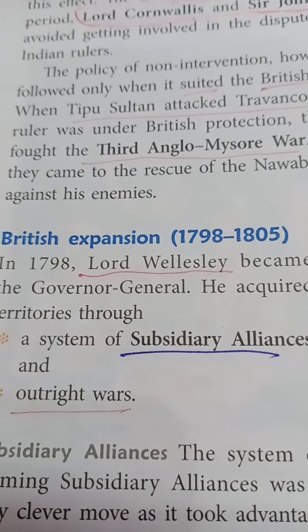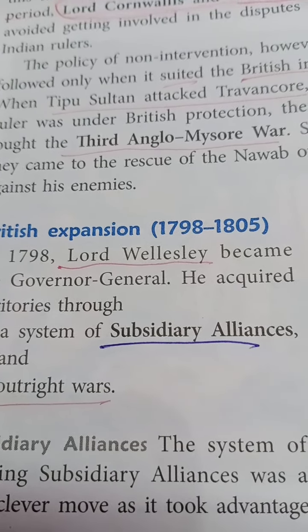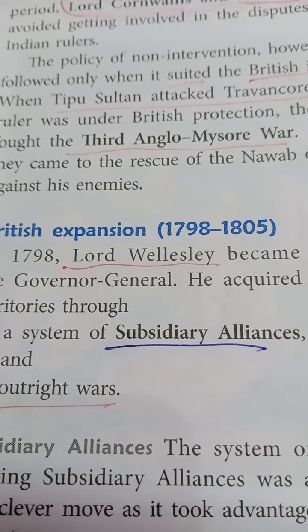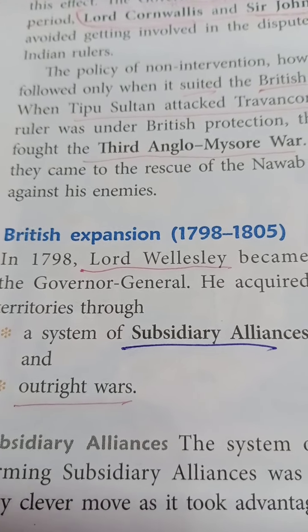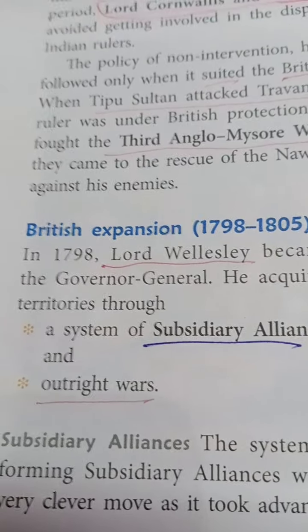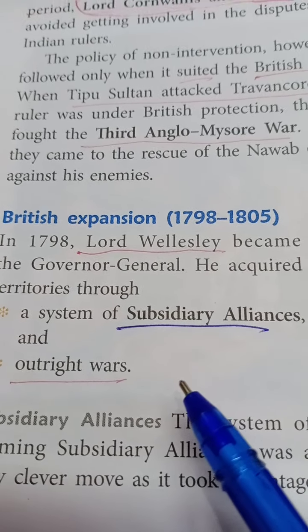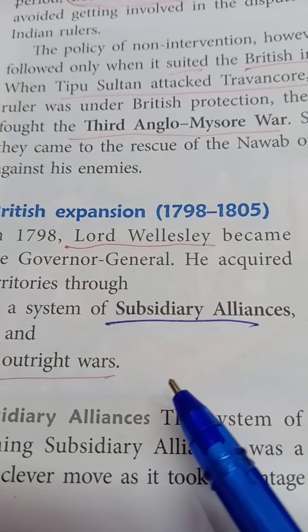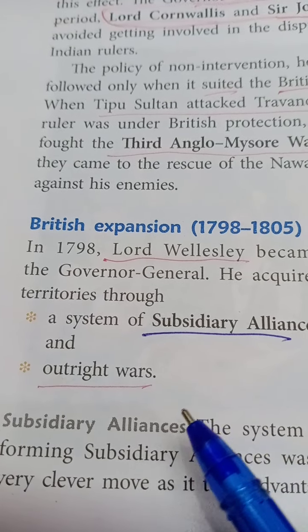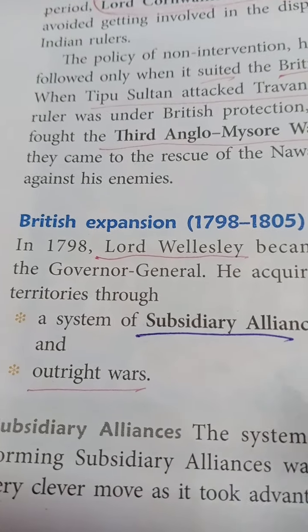British expansion. Lord Wellesley followed the policy of expansion, mainly the subsidiary alliance. What is subsidiary alliance? Subsidiary alliance, number 1, and outright wars.